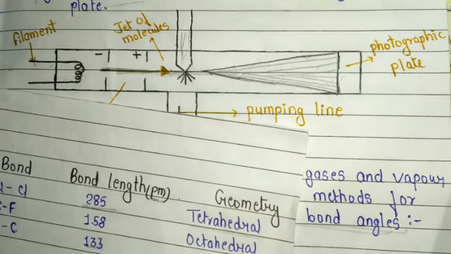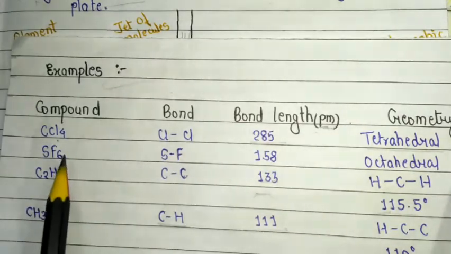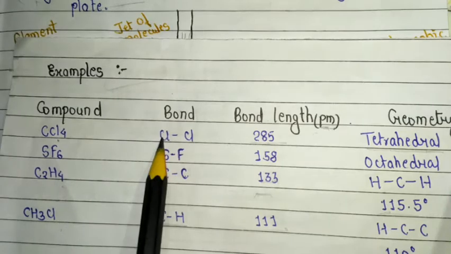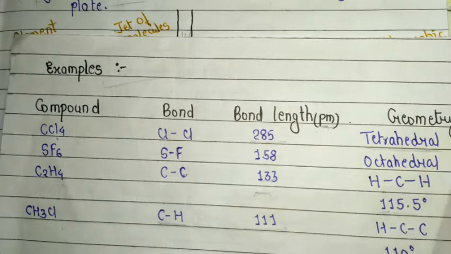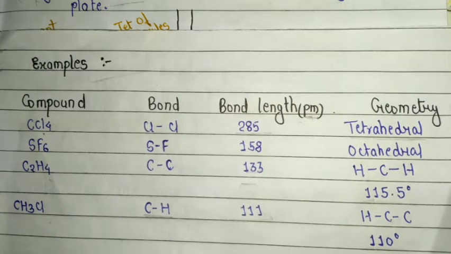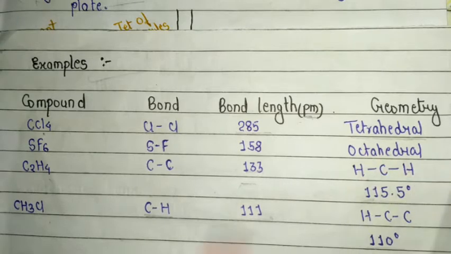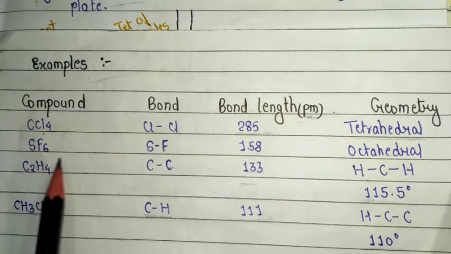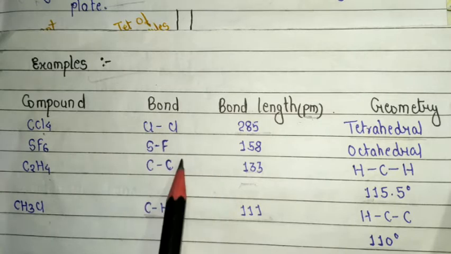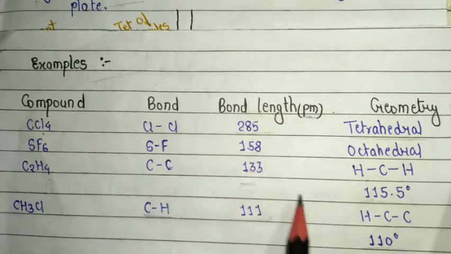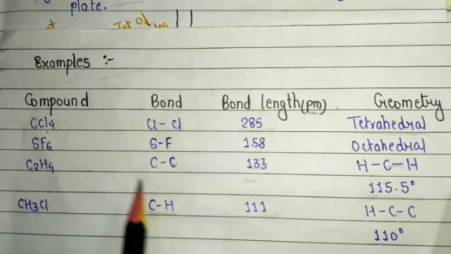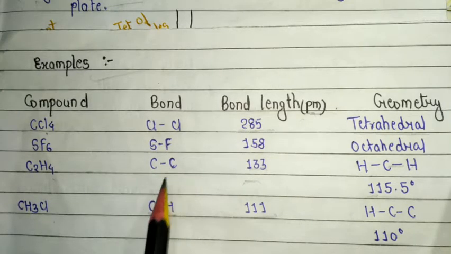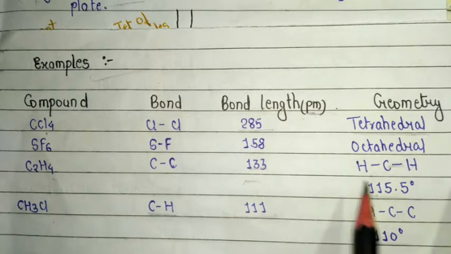For example, take the compound carbon tetrachloride. The distance between Cl and Cl is 285 picometer, and the geometric configuration is also found out. This is tetrahedral. Now sulfur hexafluoride, SF6: the bond length between S and F is 158 picometer, and the geometry is octahedral. Next is ethylene, C2H4: the bond length between C and C is 133 pm, and the geometry configuration is given by the HCH bond angle.